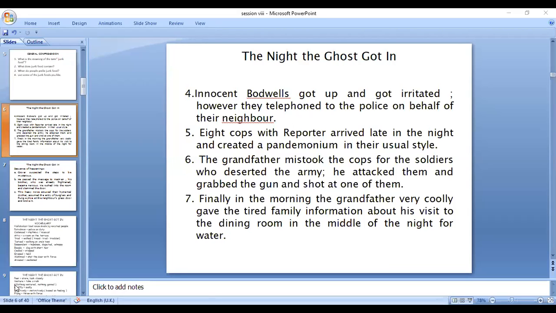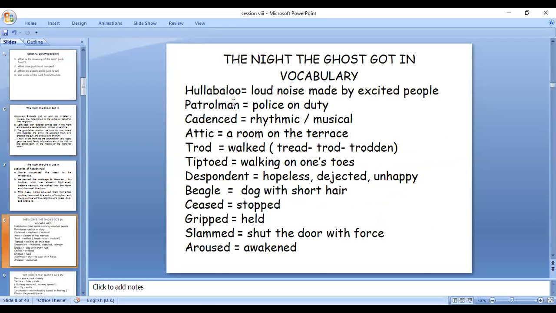Next, I told you about the next one: The Night the Ghost Got In. That's a story with some important vocabulary, and vocabulary enrichment.